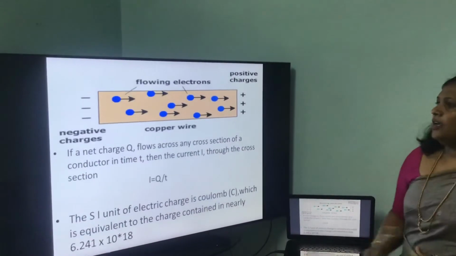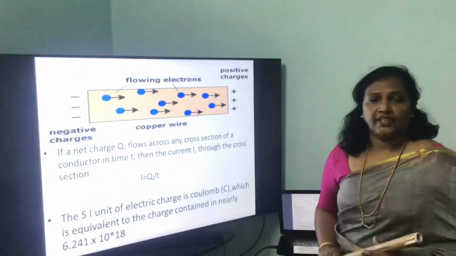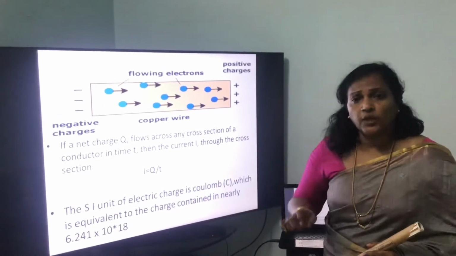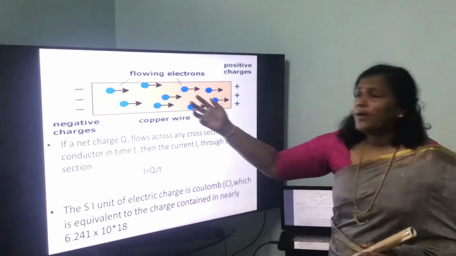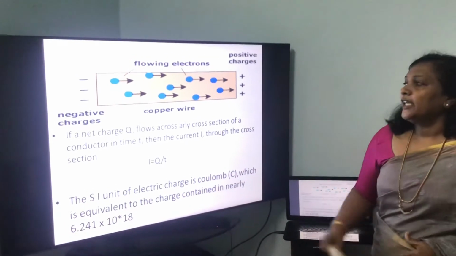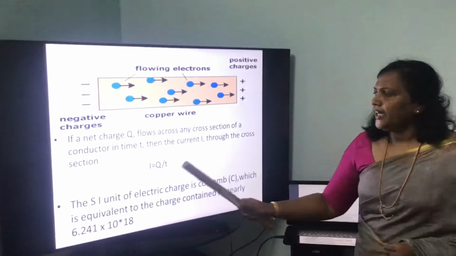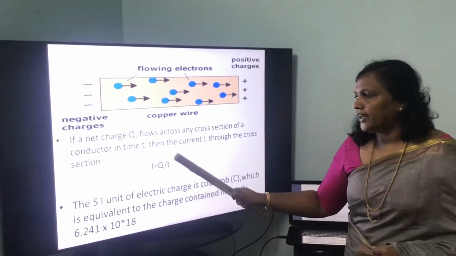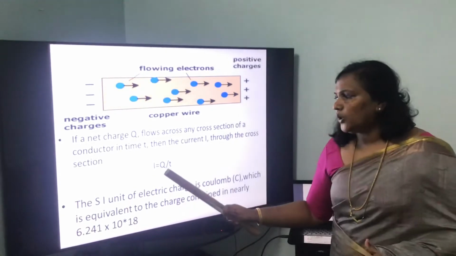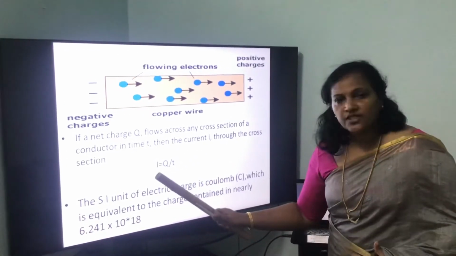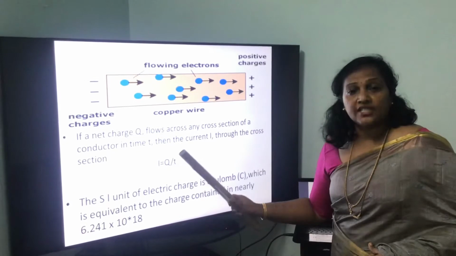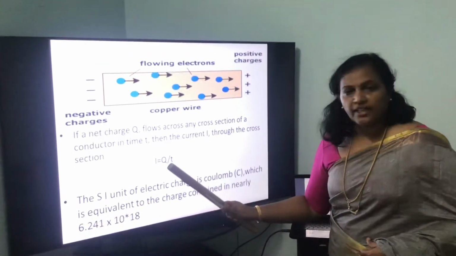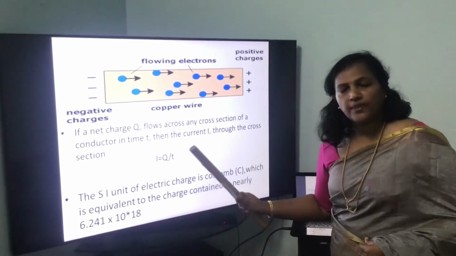If charges are flowing in a conductor, these charges are denoted by the letter Q. So, if Q number of charges are flowing through a conductor in time t, then the current I is given by the flow of charges, that is Q, by time t. So, I is equal to Q by t. What does I stand for? Current. Q stands for charges and t stands for time. So, electric current is nothing but the flow of charges with respect to time.